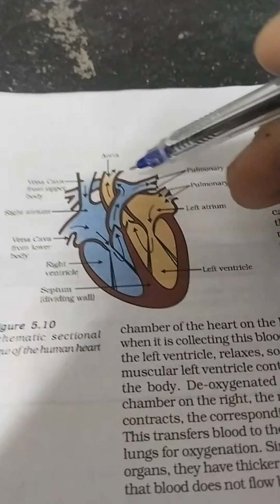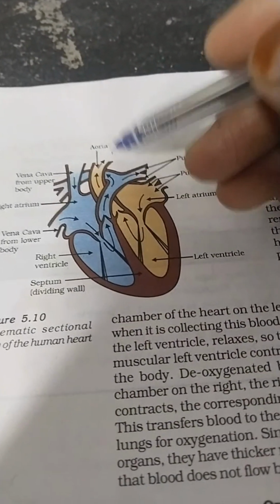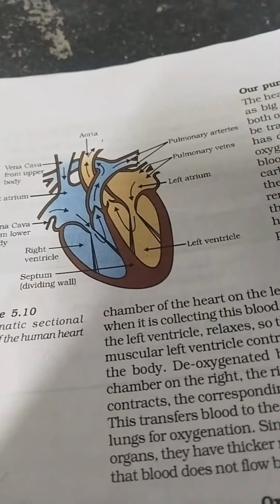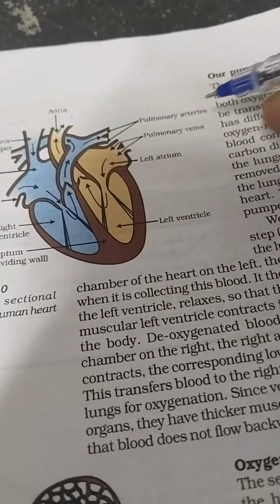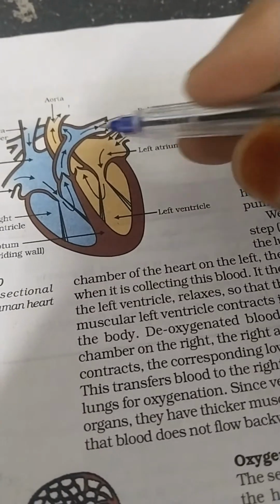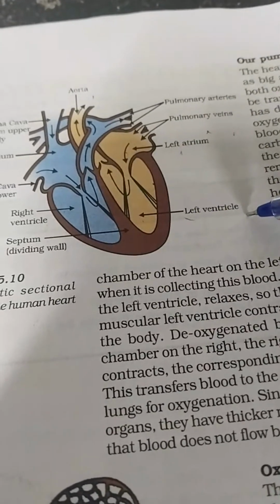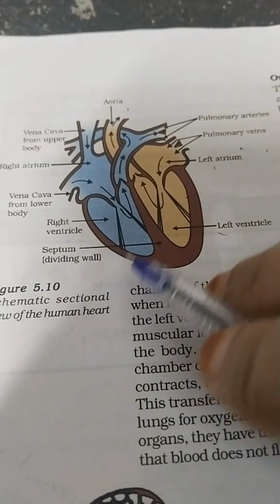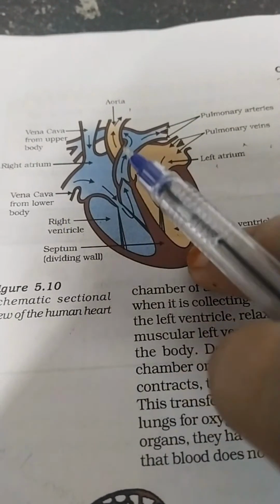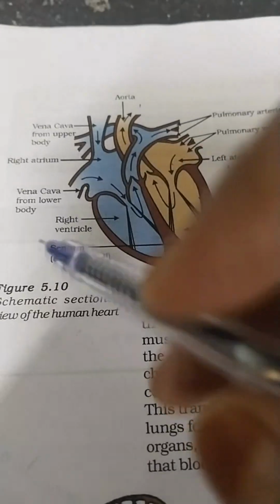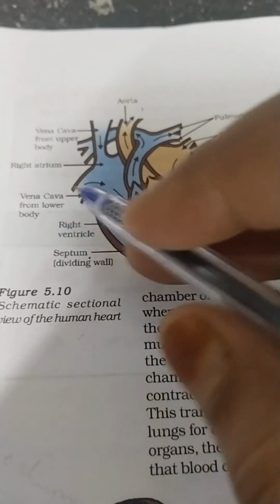Here you just go through the labelings first. First, aorta, it is connected to the oxygenated blood. Next we have pulmonary arteries. Next, pulmonary veins, left atrium, left ventricle, septum, that is the dividing wall between oxygenated and deoxygenated blood, right ventricle, vena cava.